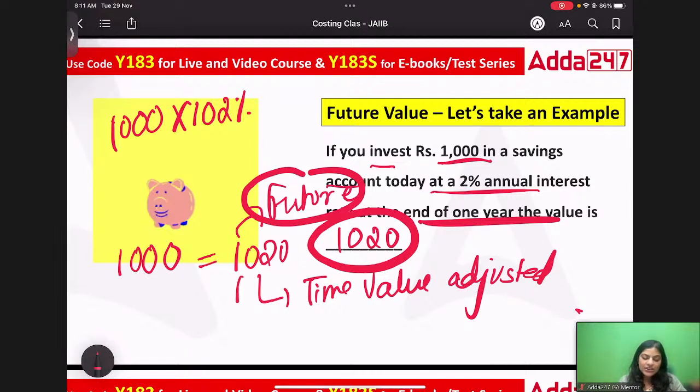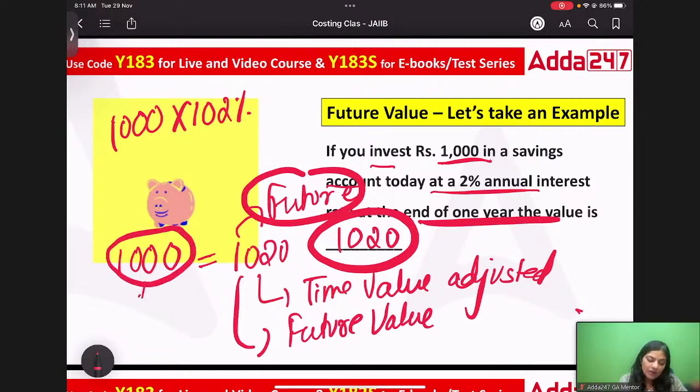So you are going to receive this in future. This value is called future value. The amount that you will receive after a year, after 6 months, after 8, 10, 12 months is called future value. The amount that we are investing today, in the present, is called present value.